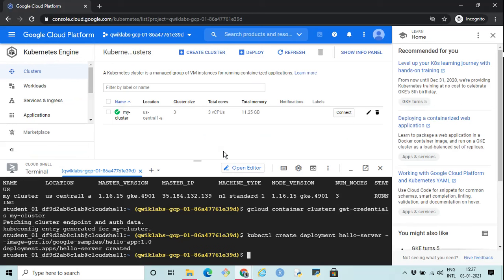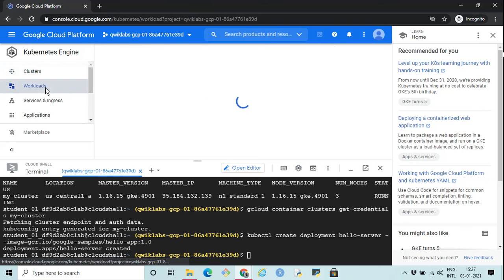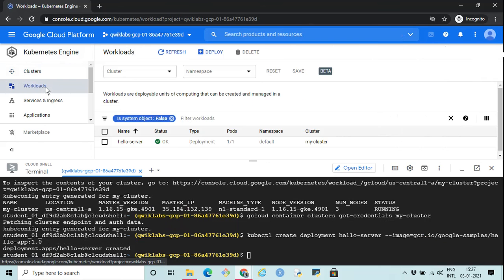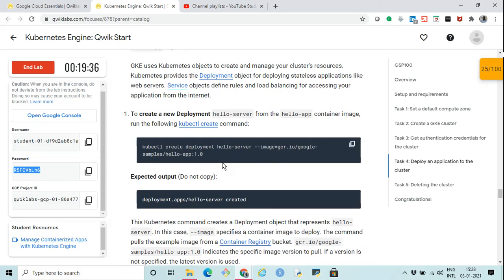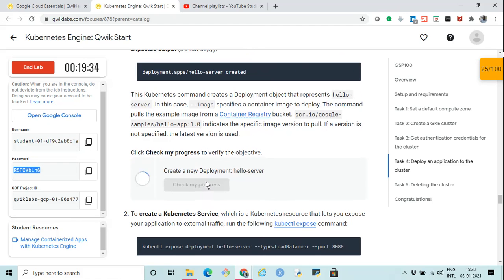Let's wait for this deployment to complete. So the deployment is created. Now if we go to the workloads, we should be able to see this deployment that we created. hello-server is the name of the deployment. It says the resource is of deployment type. This is what we created, and the status is okay. So everything is fine with this deployment. Let's check the progress.